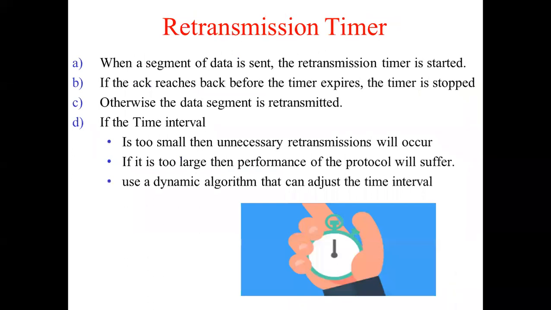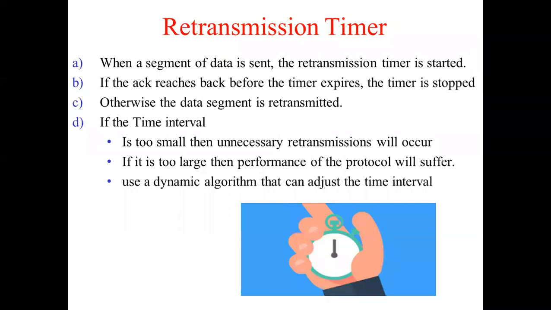Now the name itself suggests the first type of timer. It is known as the retransmission timer. Basically in any protocol, when a data segment is sent, usually an acknowledgement comes back telling the sender whether that particular packet reached the receiver correctly or not. When a segment of data is sent, immediately the retransmission timer is started.